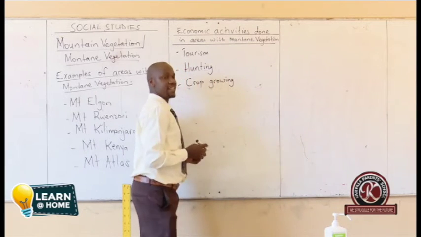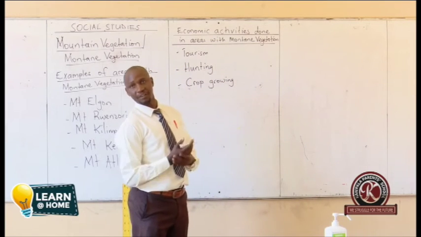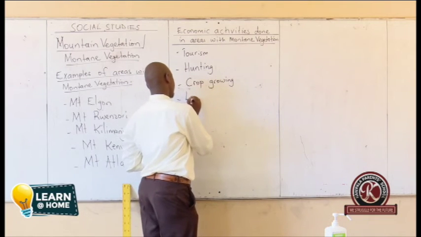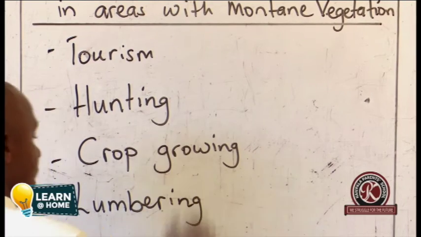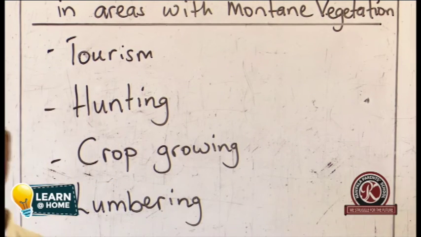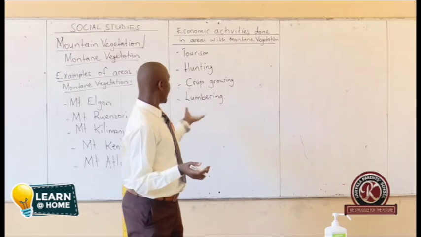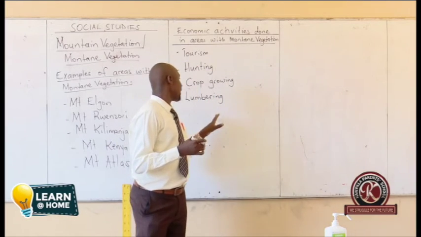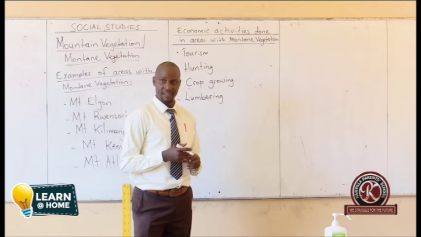Crop growing is done in mountain vegetation because there's a lot of rainfall received there. We can also talk about lumbering. Lumbering is simply the cutting down of mature trees for timber. When you cut down trees for timber and you sell the timber to get money, that's what we call lumbering, and it qualifies to be an economic activity.